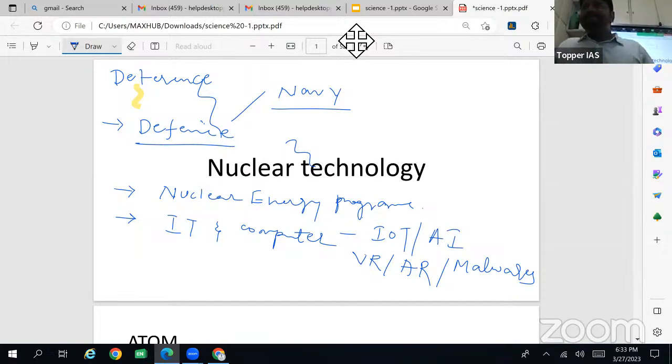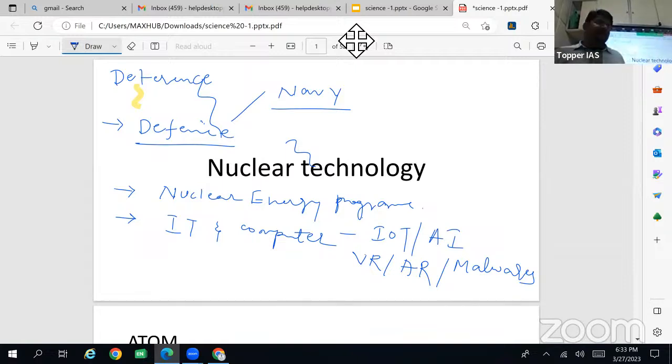They can send, for example, spyware. Recently in the news, our own government was spying on ministers and officials. That's called Pegasus. Pegasus was a spyware. And before that, WannaCry. This is a previous year question actually. WannaCry, Petya. So cyber crime.